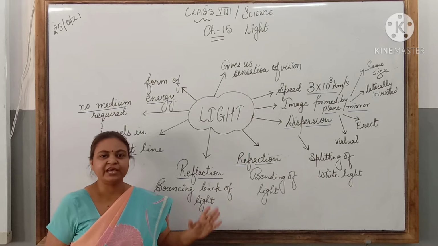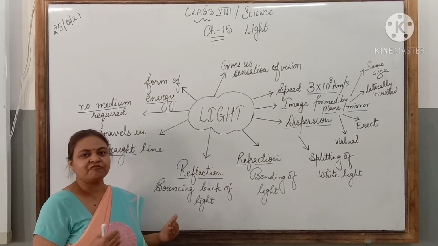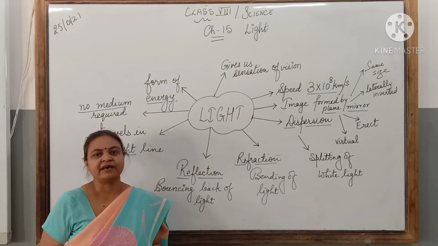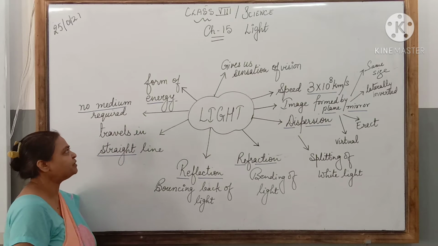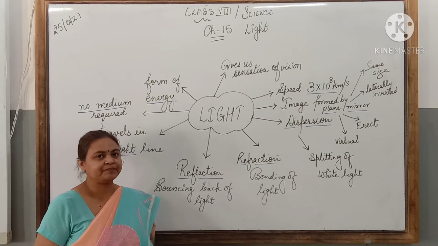That we have proved with the help of formation of shadows through the activity of pinhole camera, etc. in class 6. So the most important property of light is that light travels in a straight line.